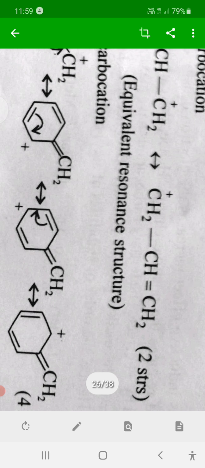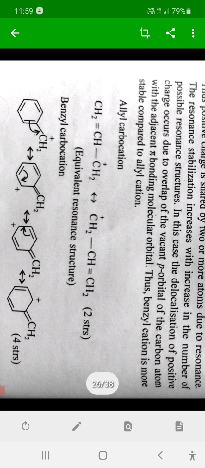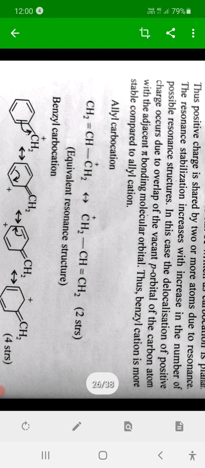See here, for example, this is benzyl carbocation stability. That one is donating R effect, donating resonance effect, which stabilizes it. The more the resonance structures, the more the stability. In that way, plus R effect is also responsible for that stability.